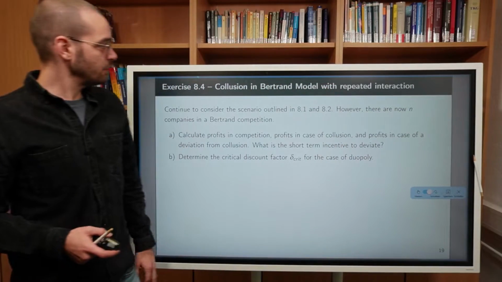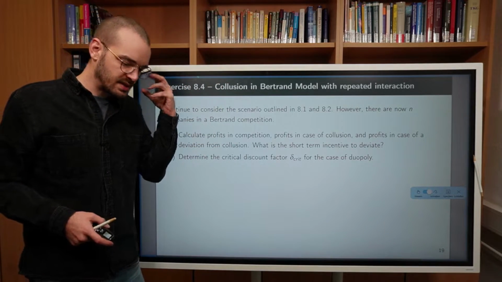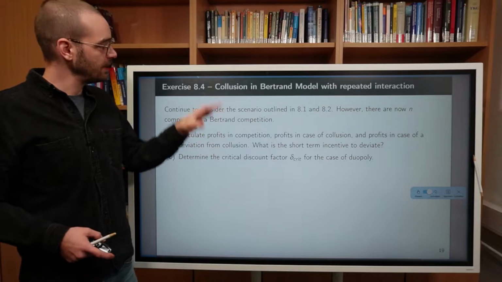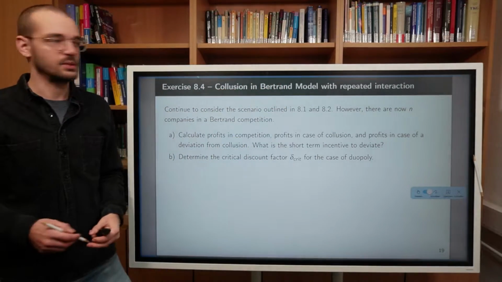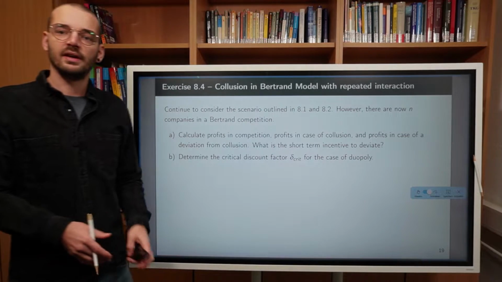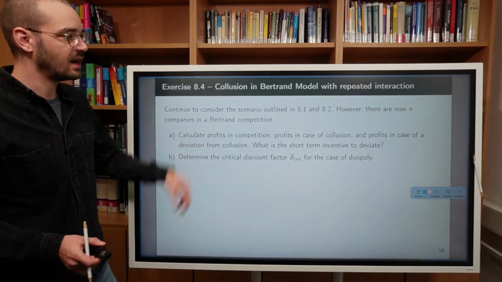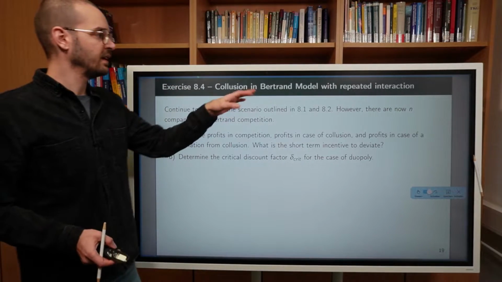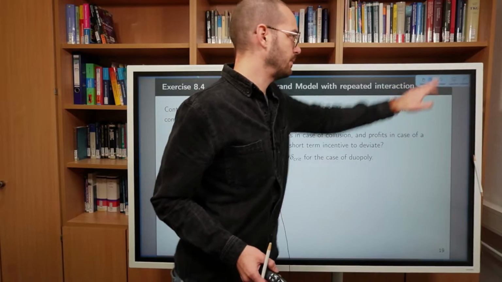We are now considering the same demand function, the same cost function, everything stays the same, but now firms are competing in prices, or in other words, we are looking at the Bertrand competition model instead of the Cournot competition model, which we were discussing up until this point. We are still in a world with repeated interactions though.